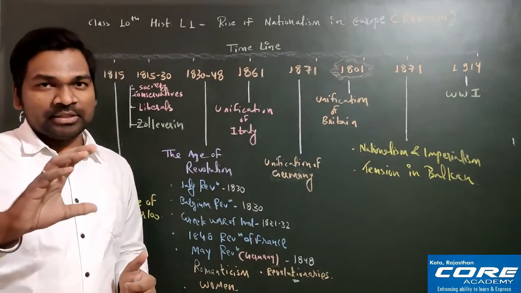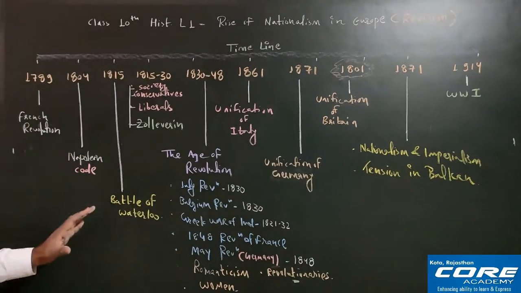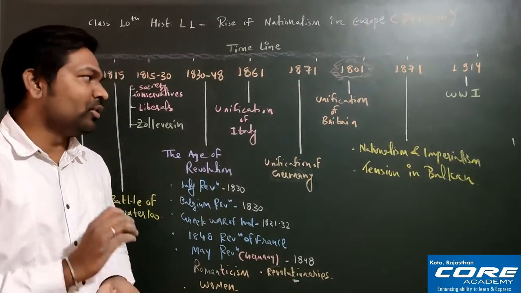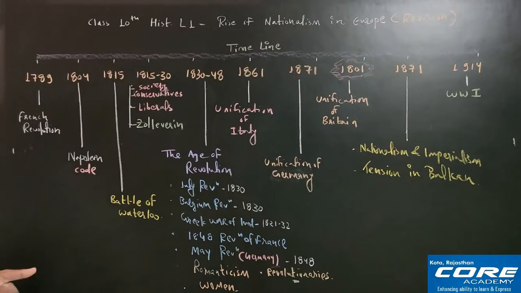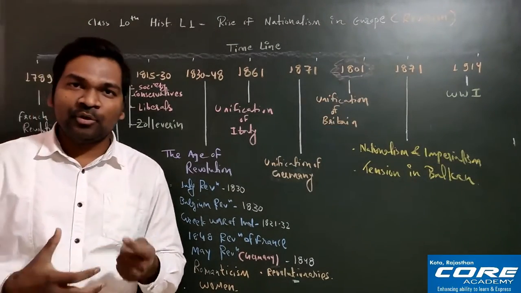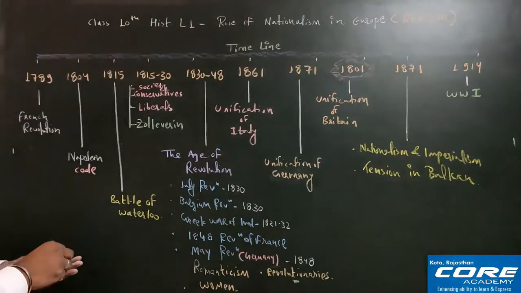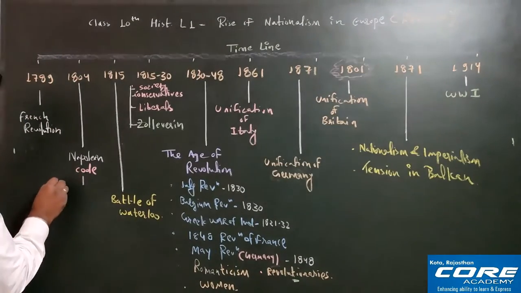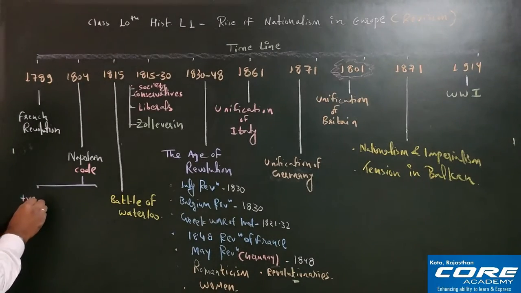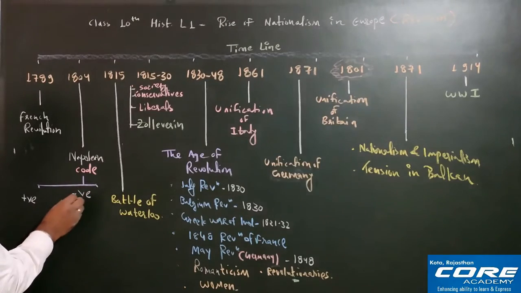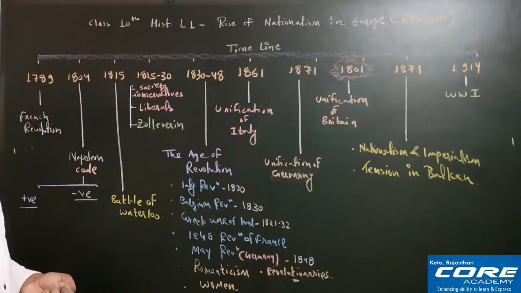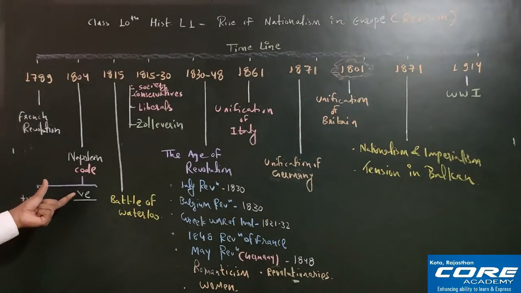After that, since it is a revision lecture, I'm not writing in detail whatever I'm dictating, okay? You can stop the video and make notes wherever you want. So the next one we'll discuss is the Napoleonic Code. Remember everyone, the Napoleonic Code has positive points and negative points also. So I'll tell you one by one. Here I'm just writing that the Napoleonic Code had positive points also and negative points also. So one by one I am telling you about the positive and negative points of the Napoleonic Code.